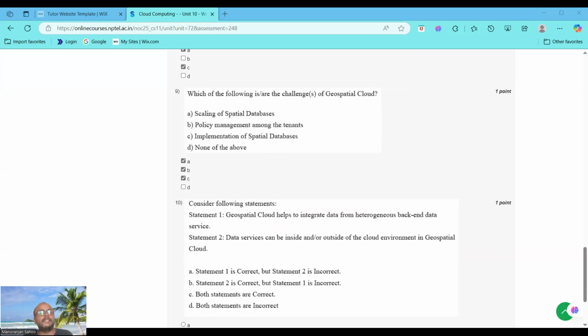Why do we consider these challenges? First is scaling of the spatial database. Scaling a spatial database is complex due to large multi-dimensional data. That's why it is a challenge. Second is policy management among the tenants. Multi-tenant environments require policy management for access control. Third is implementation of the spatial database, meaning implementation of the database in the cloud. Indexing is a challenge. So options A, B, C are the key challenges of geospatial cloud.